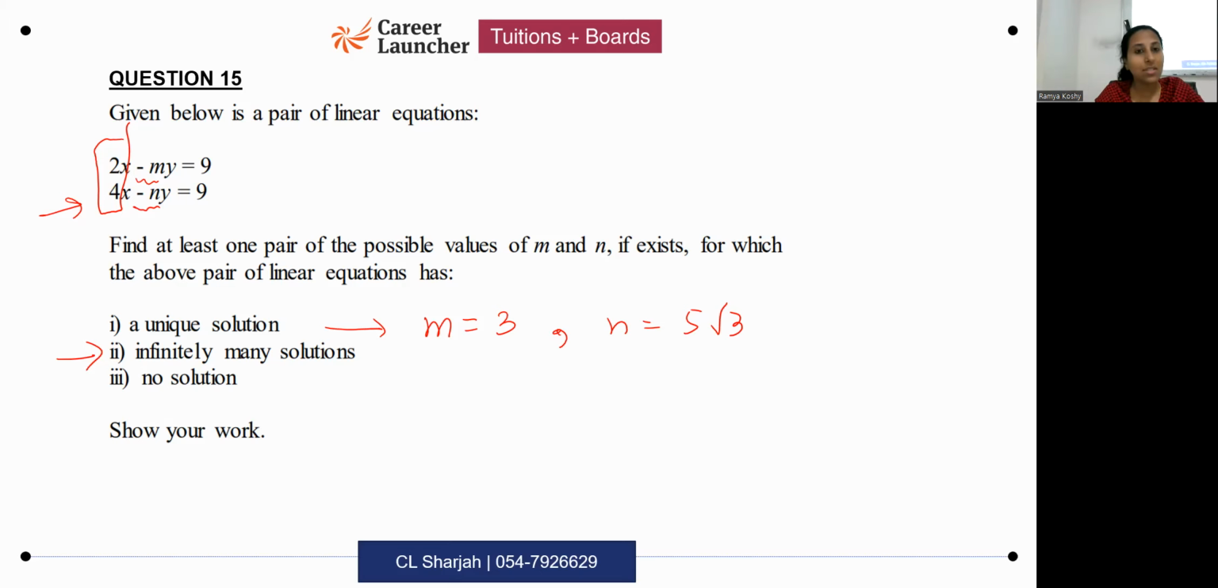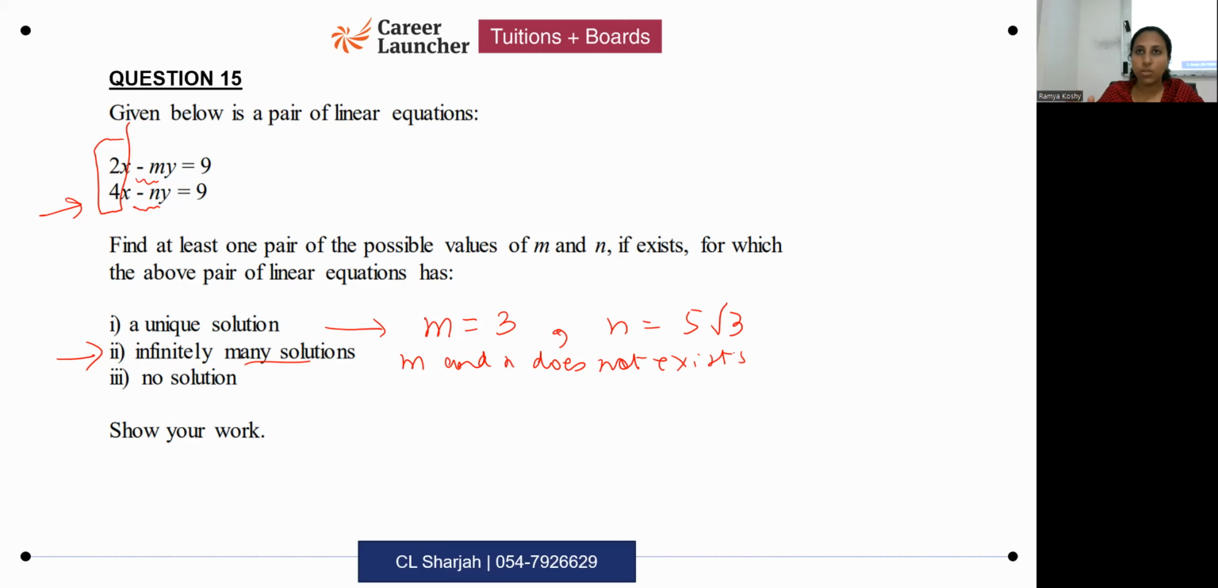Why should you say does not exist? Because a1 by a2 is becoming not equal to c1 by c2. That means infinitely many solutions is not possible. So you should say m and n do not exist such that infinitely many solutions are there. It's not possible. Whatever values you put, 100% it cannot be infinitely many solutions.